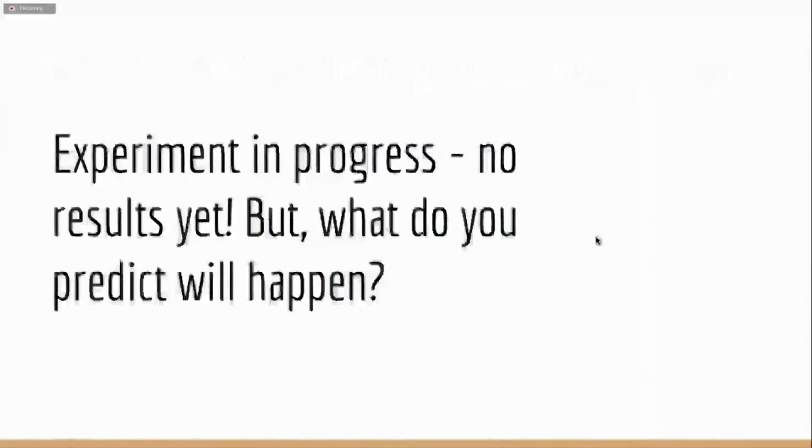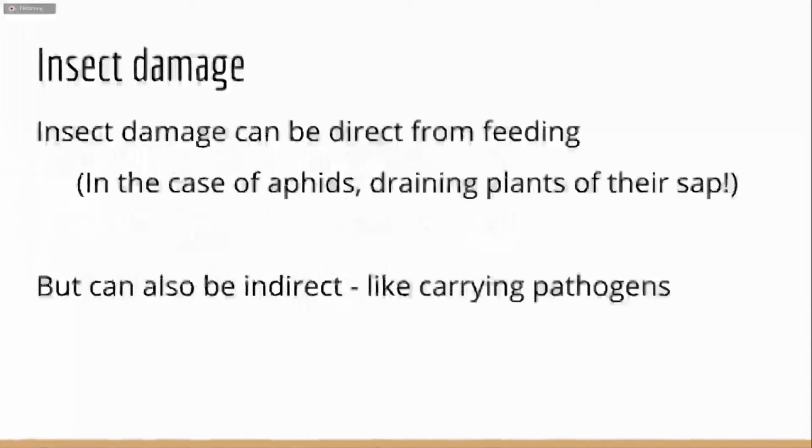So I don't have any results for you yet today, but I want you all to think about what will happen. Will the aphids do better feeding on a virus-infected plant or a healthy plant? So later on, maybe we can talk about that during the panel. So insect damage can be direct from feeding. In the case of aphids, they can drain plants of their sap like vampires. But there can also be indirect damage, like carrying pathogens around. So that's all about me.